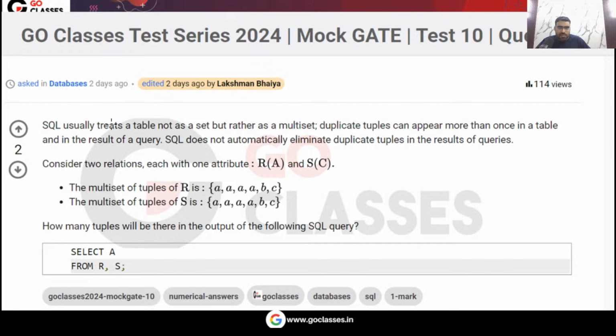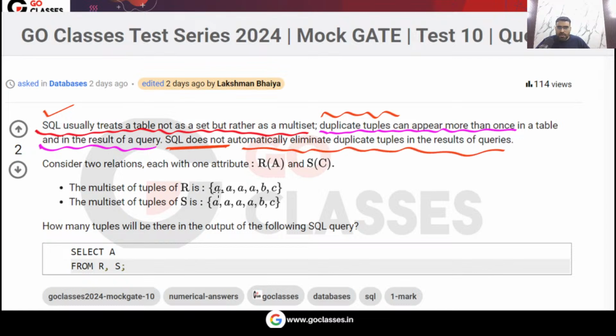SQL usually treats a table not as a set but as a multi-set. This you already know, that SQL will treat your table not as a set but as a multi-set. Means duplicate tuples are allowed in SQL. Duplicate tuples can appear more than once in a table, and also in the result of a query. SQL does not automatically eliminate duplicate tuples. This is just a standard concept.